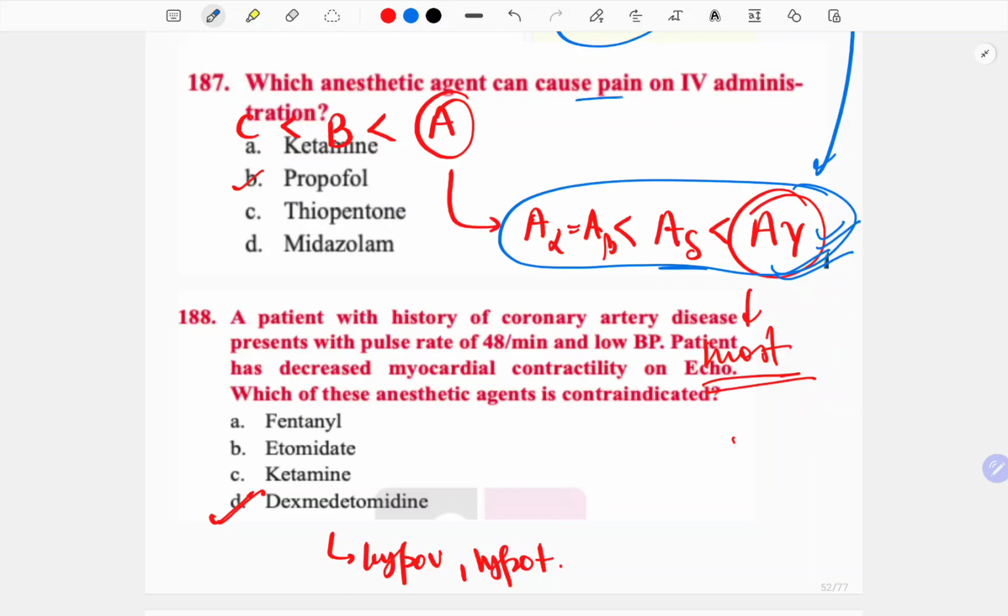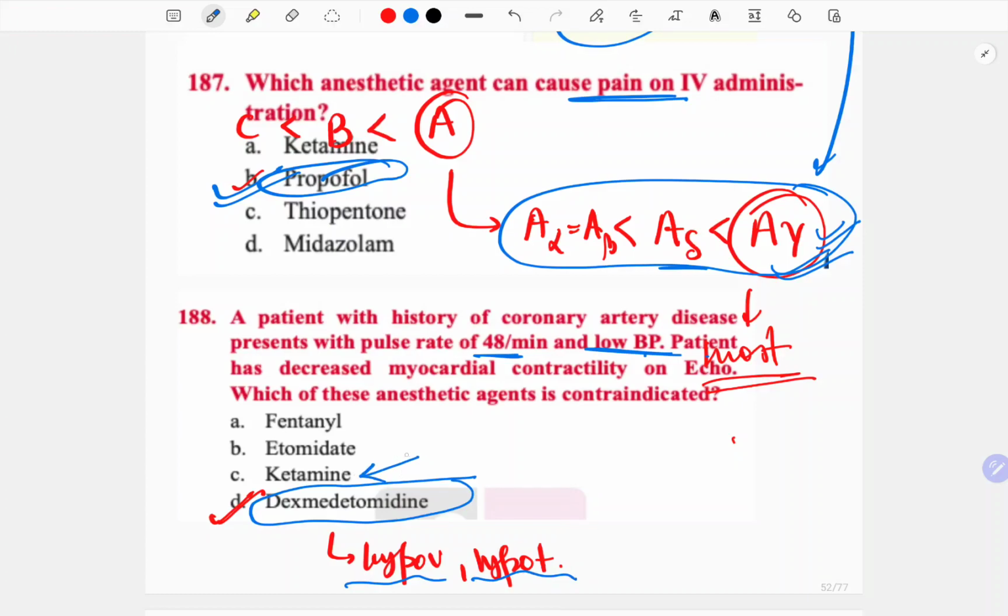Which anesthetic agent can cause pain on IV induction? Propofol, and that is why this is not preferred nowadays. A patient with history of coronary artery disease presents with pulse of 48 and low BP. The patient has decreased myocardial contractility on echo. Which of these anesthetic agents is contraindicated? I told you above, dexmedetomidine causes hypovolemia and hypotension. Ketamine, I told you, causes sympathetic stimulation. Etomidate is cardiac stable, and that also increases it. But this actually reduces it.